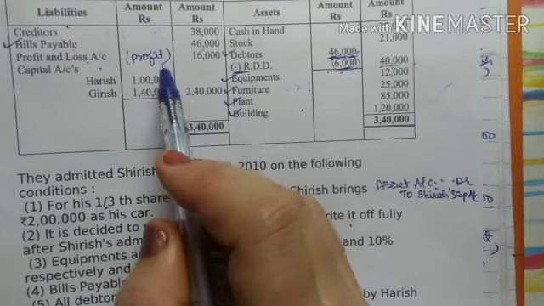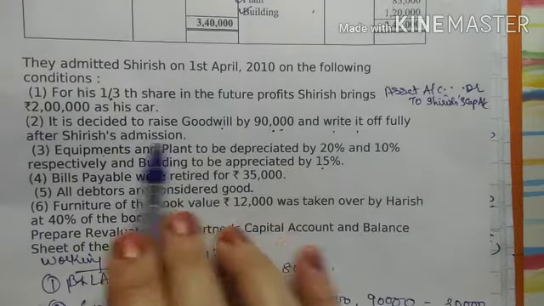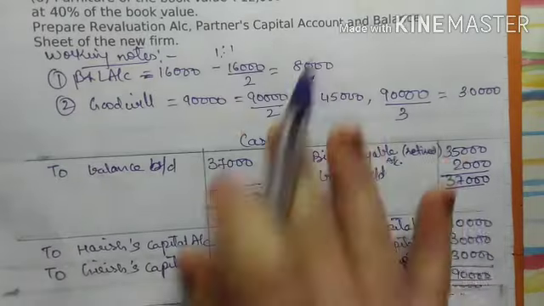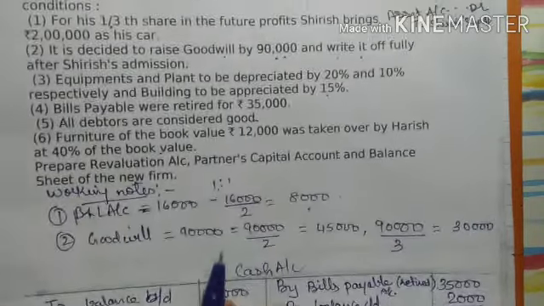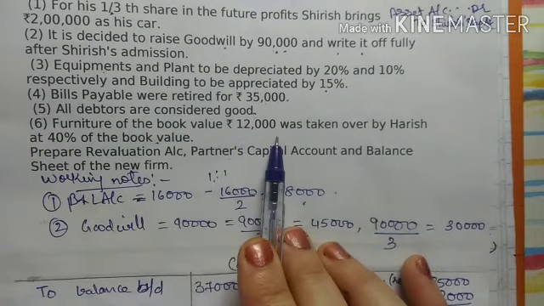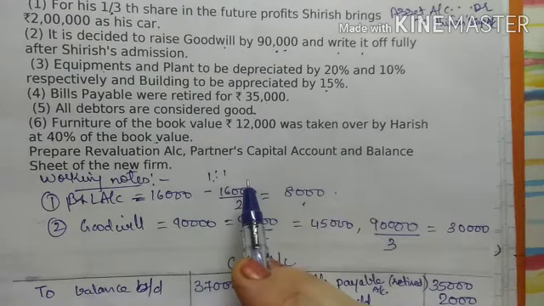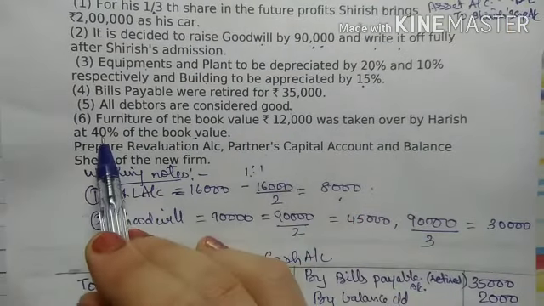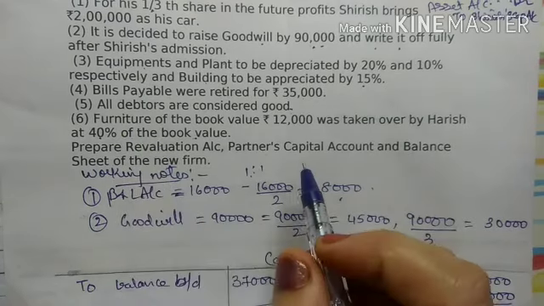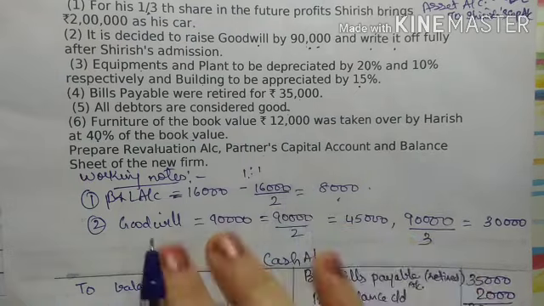So as it is profit, just like we distribute general reserve, we have distributed this also. And moreover, case number 4, that is goodwill raised and written off, we have seen that there are two entries and at last goodwill account gets closed, right? And moreover, this adjustment of furniture which was taken over by Harish at 40% book value, right? So you have to do the adjustment accordingly. Whatever is the 40% taken over by Harish, and whatever is the 60% amount, that is the loss for the business, so it will come in the profit and loss adjustment account or revaluation account debit side. Okay, thank you.